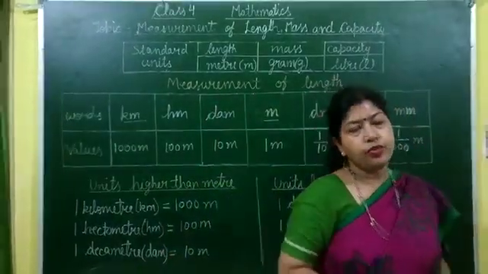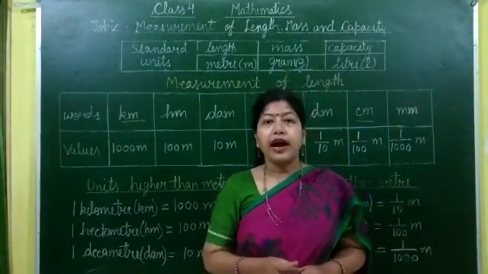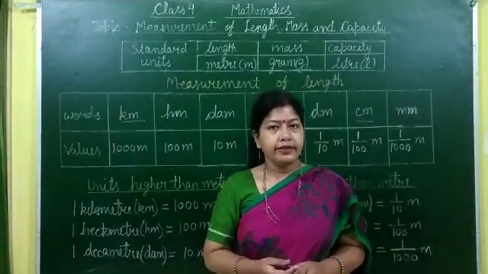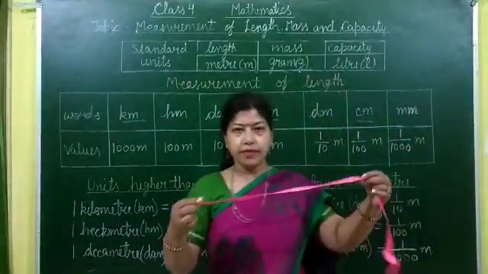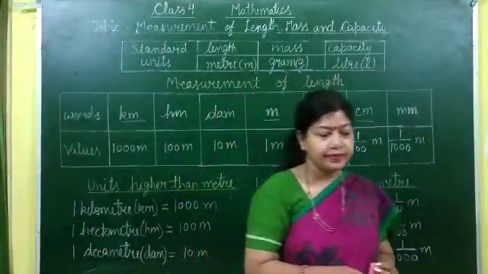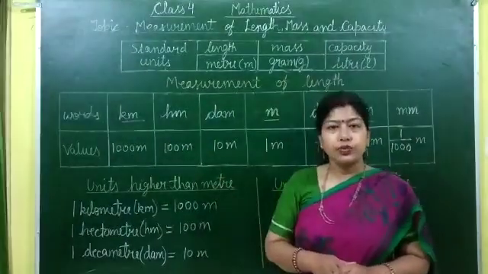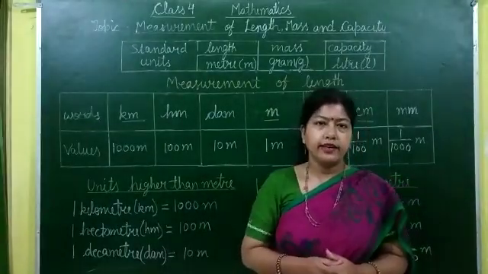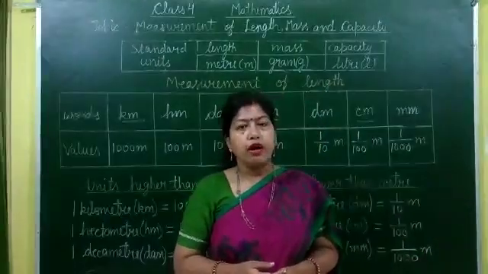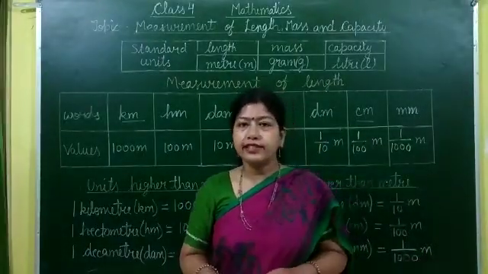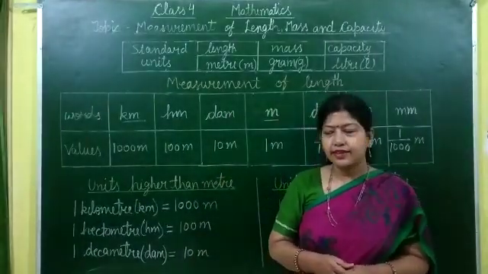Meter unit is used to measure long lengths like the length of your room, height of your room, length of the bed, etc. For this we use the measuring tape or a meter scale. Another commonly used unit is kilometer. Kilometer is used to measure a very long length in the form of distance, like distance from your home to school or distance from one city to another city. And for this we use an odometer, like in your vehicles.